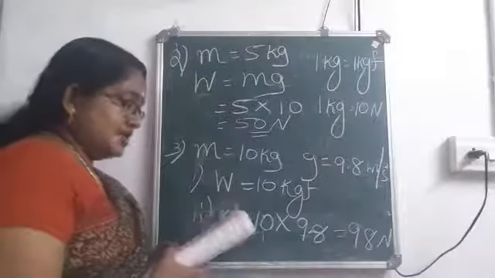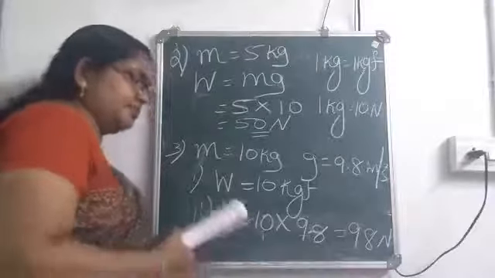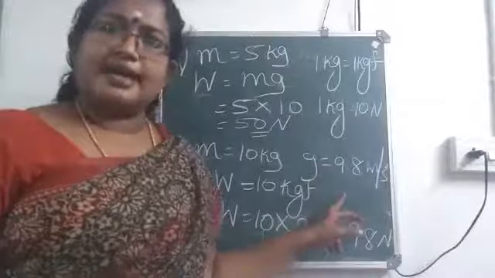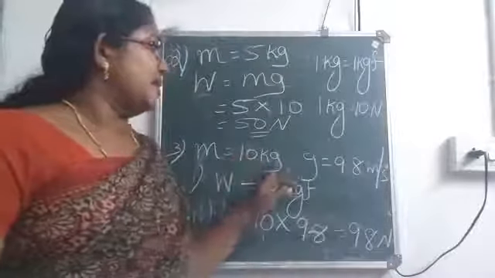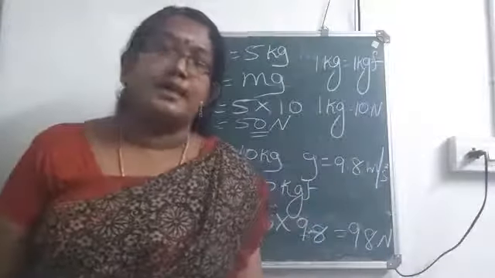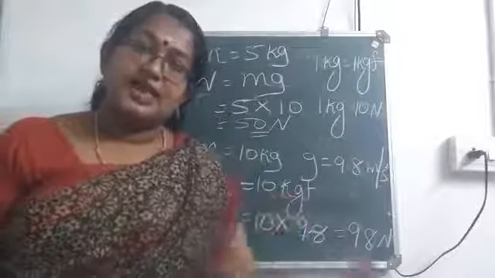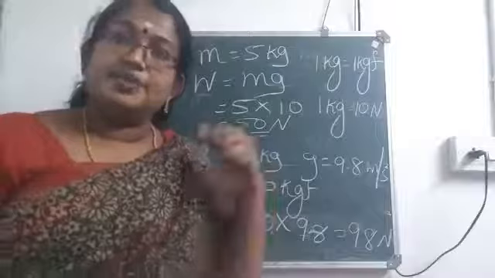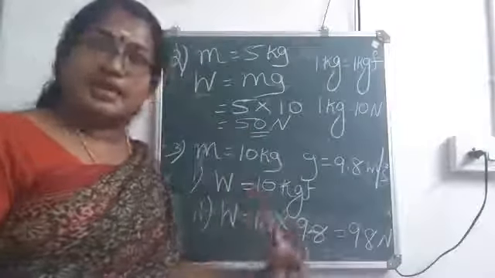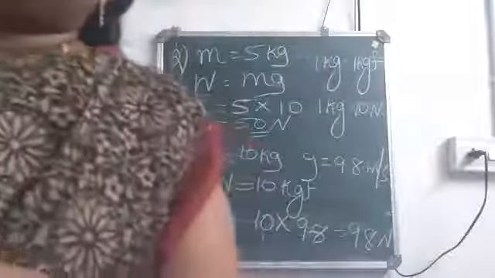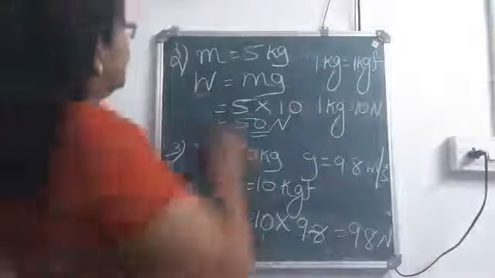Okay, so is it clear? Mass and acceleration due to gravity are given. Mass is 10 kg and g is 9.8 meter per second square. We are asked to calculate weight in kgf and in Newton. If it is in kgf, you can write the same value. But if you want to convert it into Newton, you have to multiply it with 9.8. Okay. Now we will be moving to the next question.